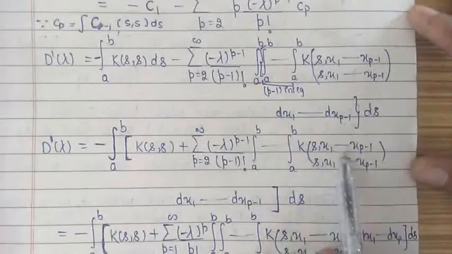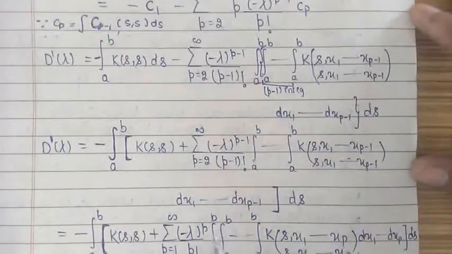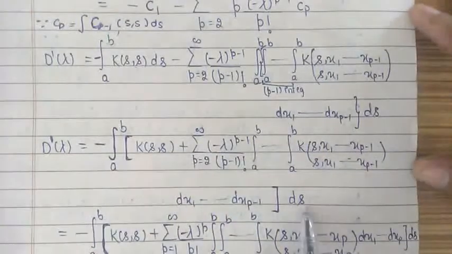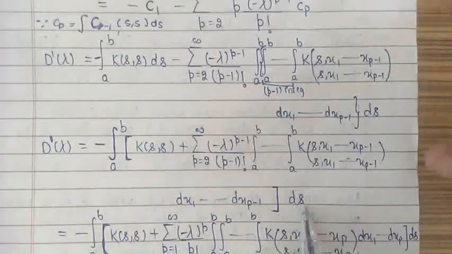These are integrals with respect to the variables x1, x2, x3, x_(p-1), and this integral is with respect to s.